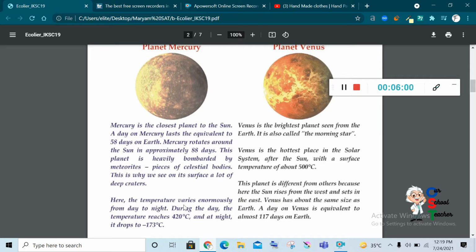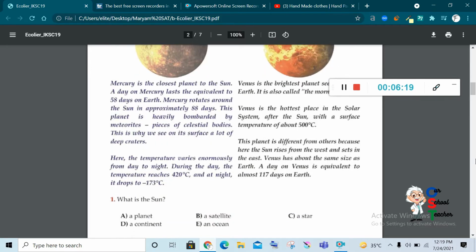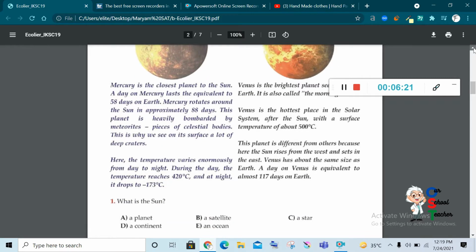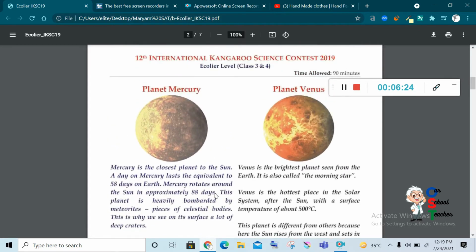Here the temperature varies enormously from day to night. During the day, the temperature reaches 420 degrees centigrade. And at night, it drops to minus 173 degrees Celsius. Okay, now the second one is planet Venus.